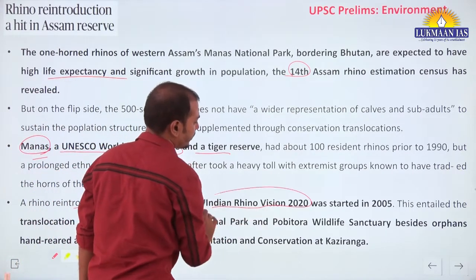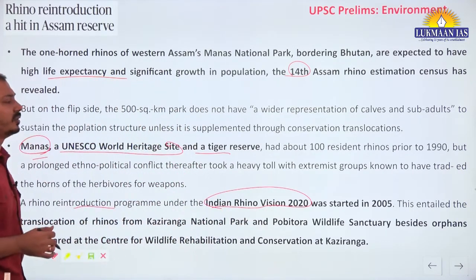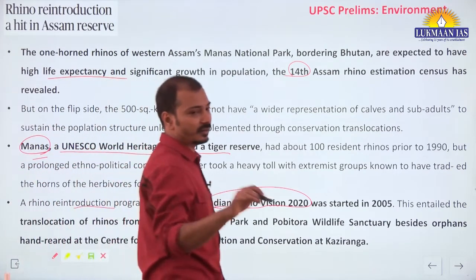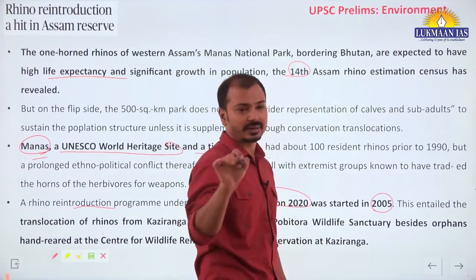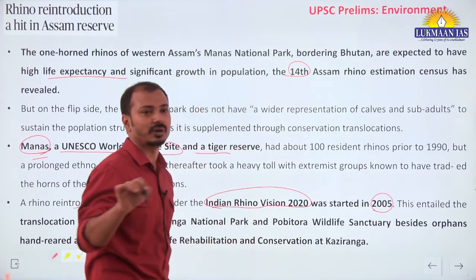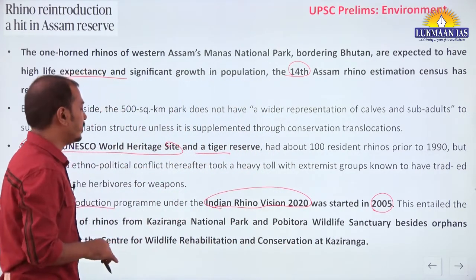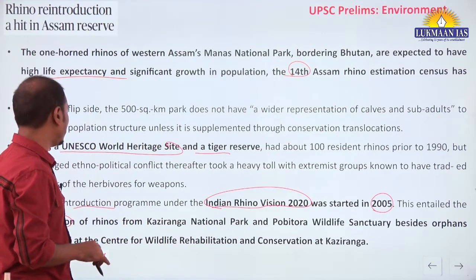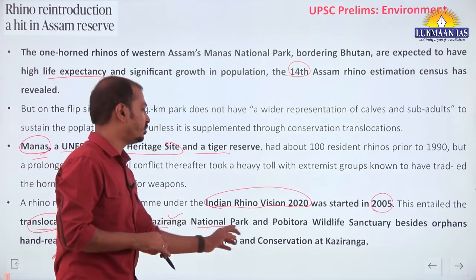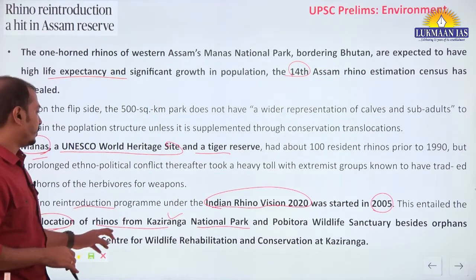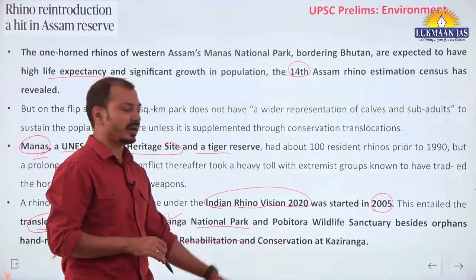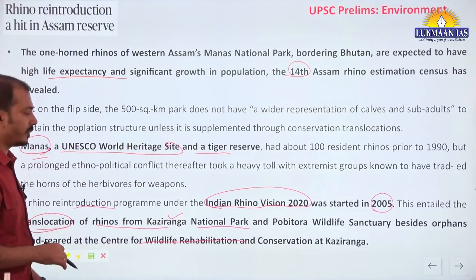Indian Rhino Vision 2020, which was started in 2005. The year given in the article, 2006, is wrong. It is 2005. Okay, and it entailed translocation of rhinos from Kaziranga National Park and Pobitara Wildlife Sanctuary. From these two, we can say Manas National Park.